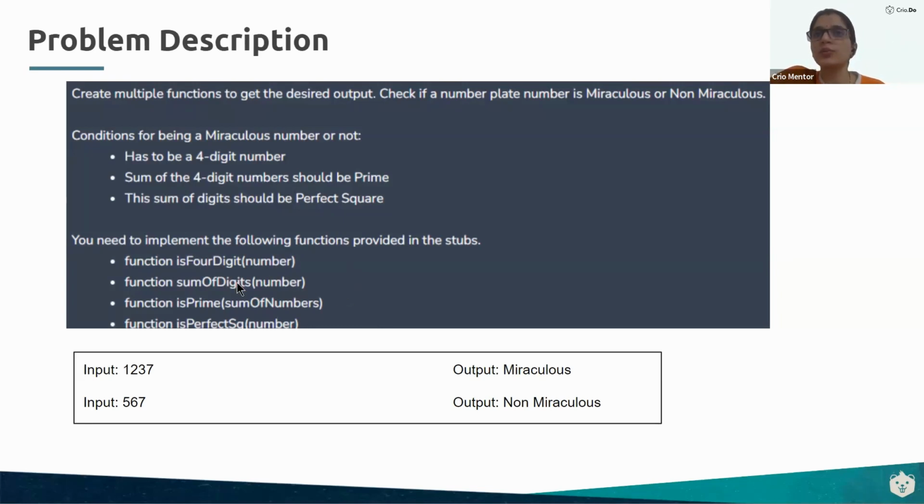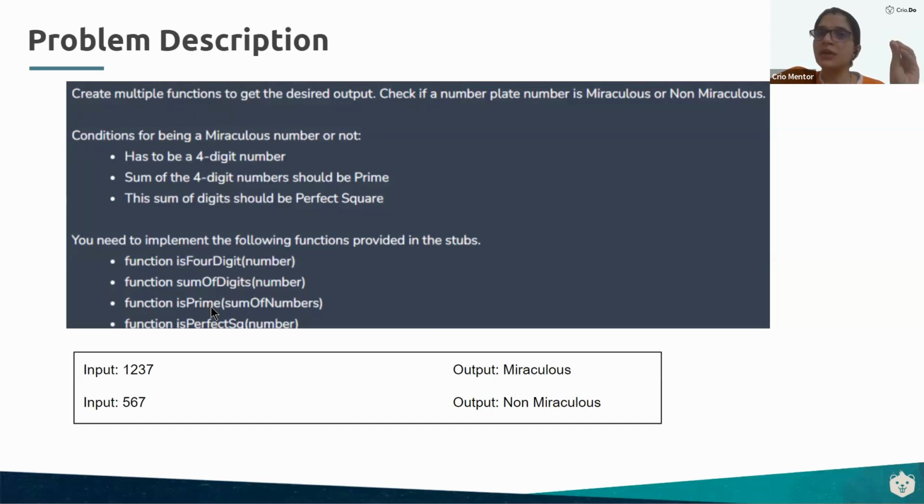So you will create a function called sum of digits, which will simply calculate the sum of the digits of the number provided to it. Third function you will create is is prime. Input given to this function will be the sum of the number, that we calculated in the above function. Is prime will check whether the number fed inside is a prime number or not.